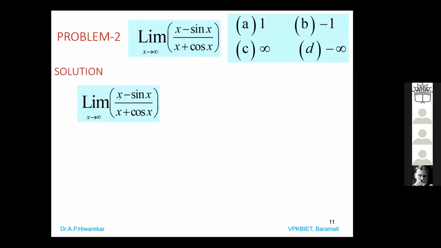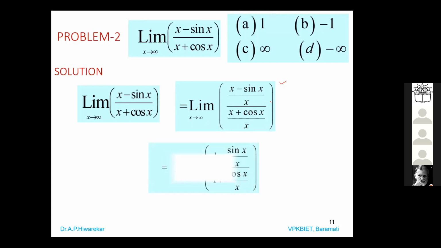So take, divide numerator by x, divide denominator by x. So we can have (x minus sin x)/x, (x plus cos x)/x as x tending to infinity. So dividing by x to numerator as well as to denominator. Then x by x is 1, then sin x by x as it is, then x by x is 1, then it is cos x by x.